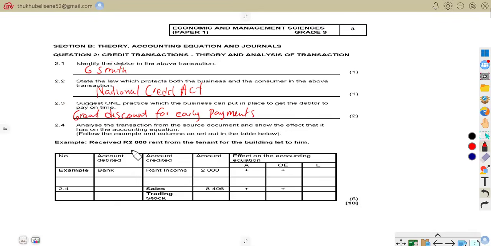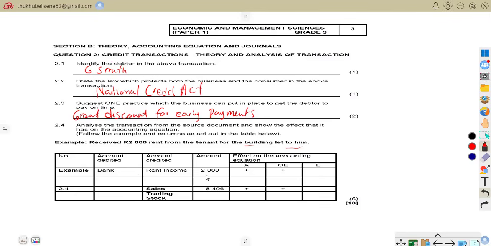So the example says receive 2,000 rent from the tenant for the building let to him. So account debited is bank, as you are going to receive that money. Then account credited is rent income. As you know, all the incomes have a credit balance.